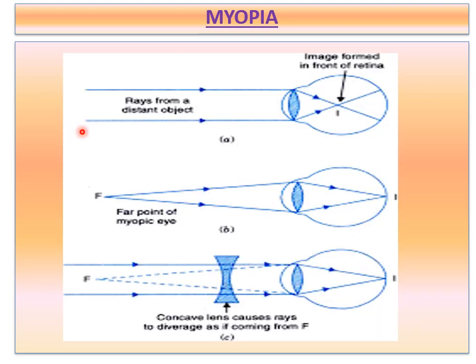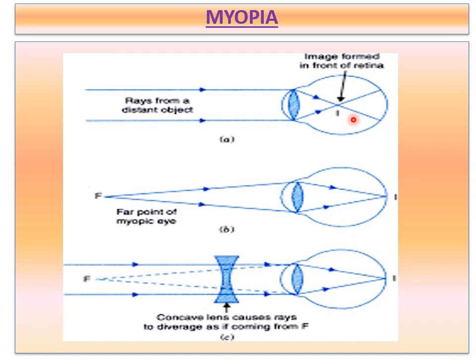Remember here and listen carefully. In a person suffering from myopia, the ciliary muscles attached to the eye lens do not relax sufficiently to make the eye lens thinner to reduce its converging power. So due to the greater converging power of the eye lens in the myopic eye, the image of a distant object is formed in front of the retina. Hence the eye cannot see it clearly.